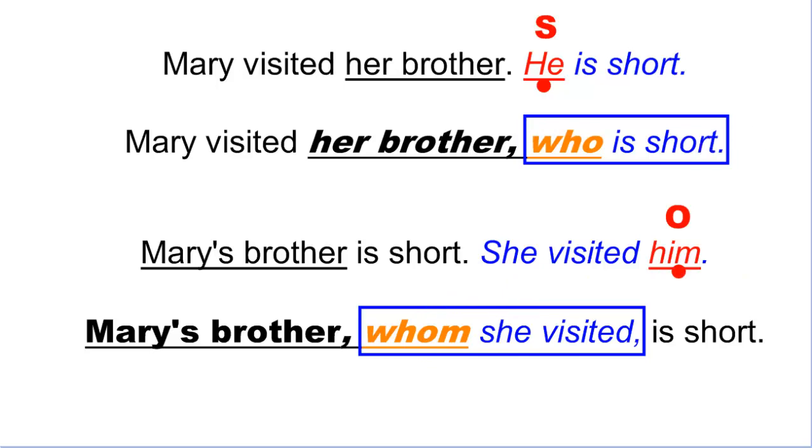And remember, you should not mention the thing that you're repeating. That's why in this case in the commentary I'm saying Mary's brother, whom she visited. Don't say "whom she visited him," because that's why you have the whom. It's not necessary to repeat him because you're already mentioning here with whom and with Mary's brother. Okay, so that's the idea of the use of whom.